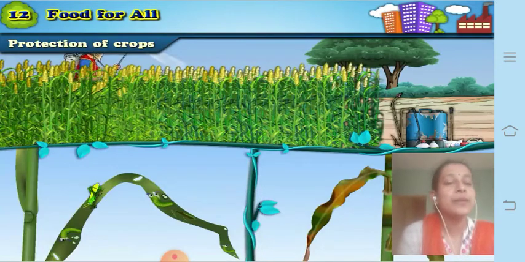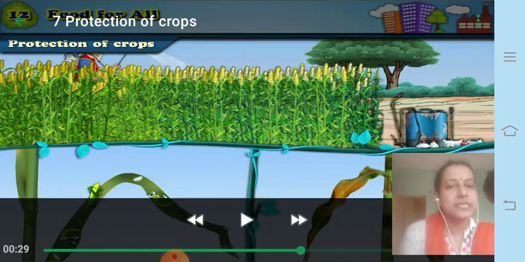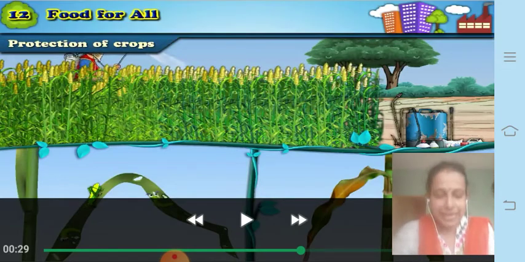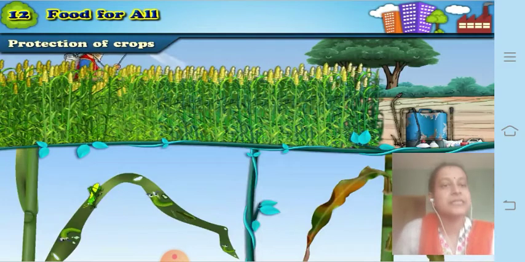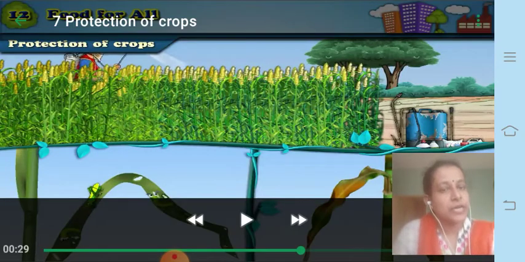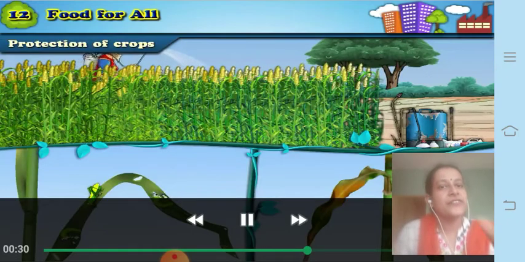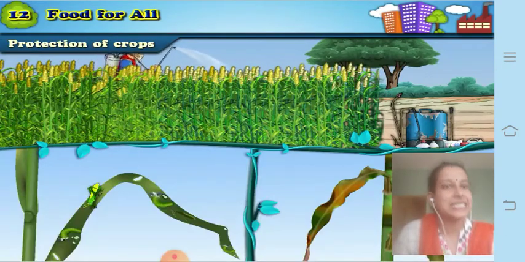Now how can he protect the crops? Farmers spray certain chemicals as a remedy for protecting the crops, in the form of pesticides or insecticides.